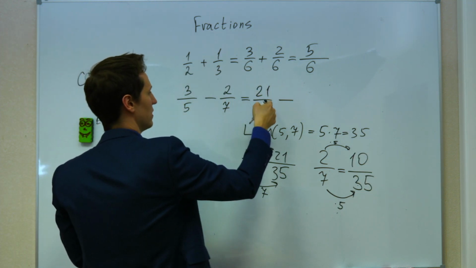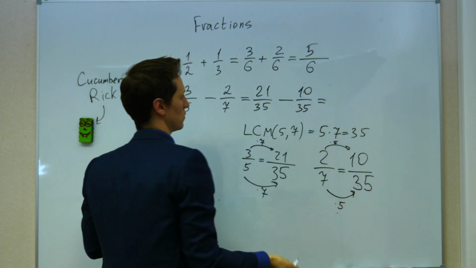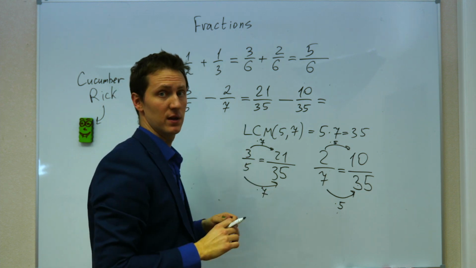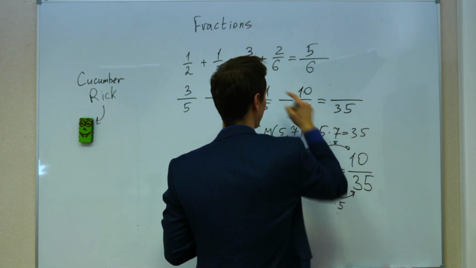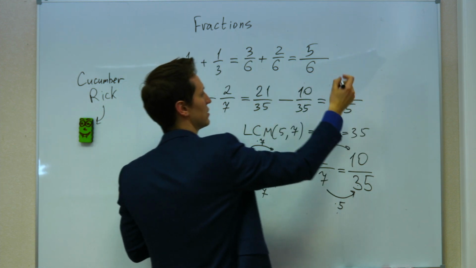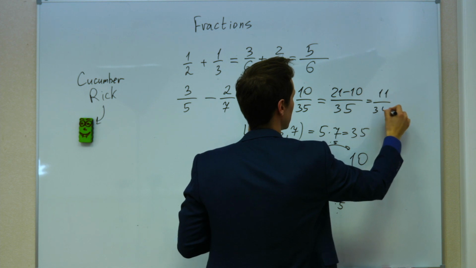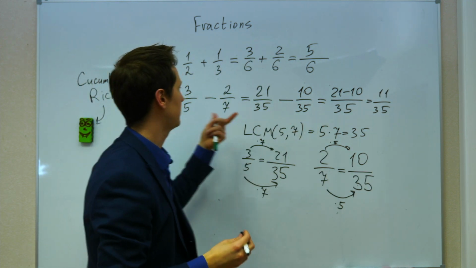So it's 21/35 minus 10/35. So what I'm getting is a subtraction of two fractions with the same denominator. This means that the denominator stays the same, but the numerators are subtracted. 21 minus 10. So we're getting 11/35. And that's it. 11/35 is the answer to the task.